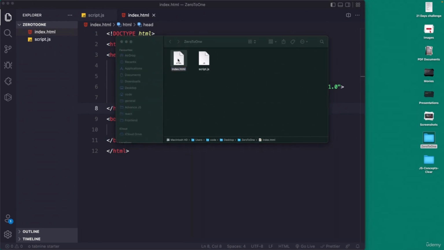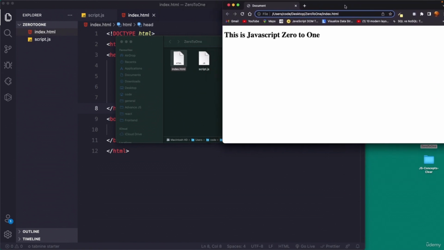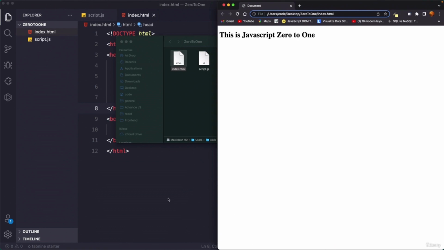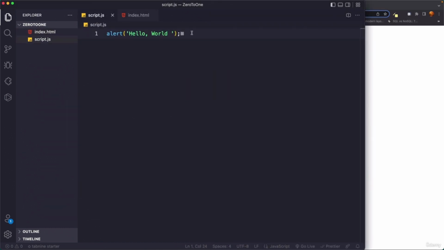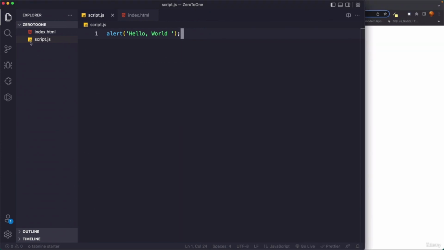So double click, and I think it opened in the wrong browser, so let me just get it quickly onto my screen. So over here I'm going to get this. Here you can see JavaScript 021. Okay, let me fix it very quickly. Now this is where our output is going to be shown, but you can see that we are clearly not seeing what alert does. Alert simply prints a pop-up, but we are not seeing this. Why? First of all, let me close this sidebar. You can close it by pressing the shortcut Command B.